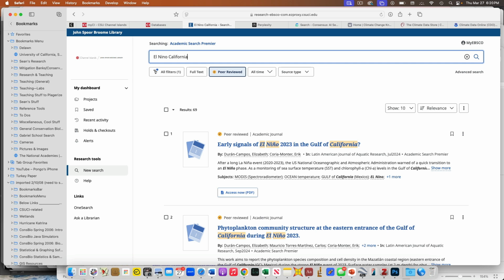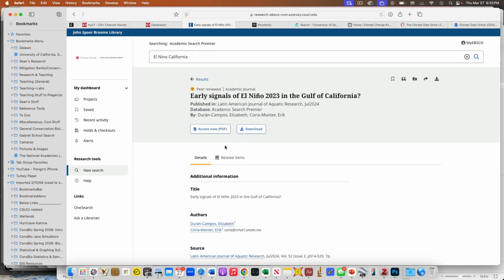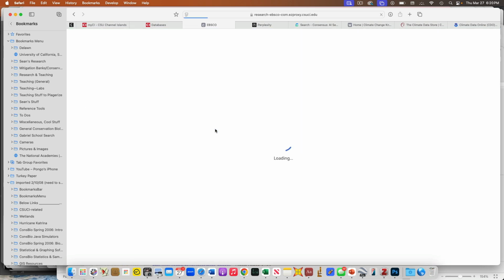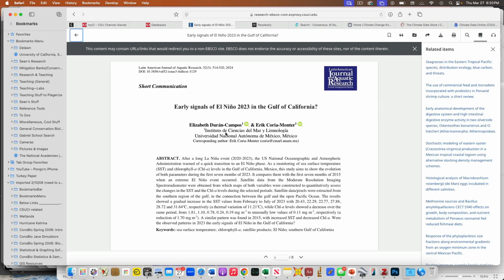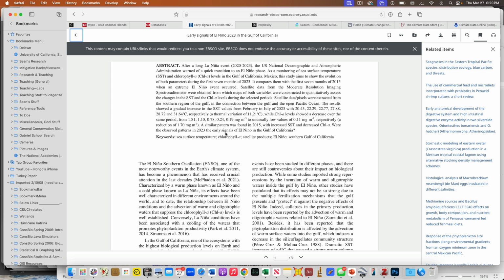Now in this case, this is about research on El Nino. One of your goals, obviously this would help us if we're working on our poster, and this maybe is a topic we want to look at, so that's cool. But from the specific goal of trying to find data sets, I don't know if that's helpful or not. So I need to click on this one, and go through and read it and skim it, right?